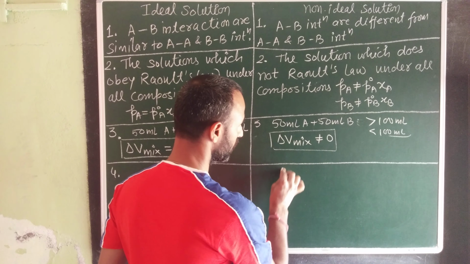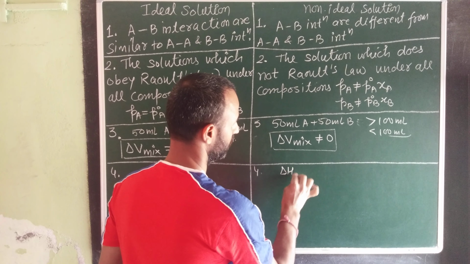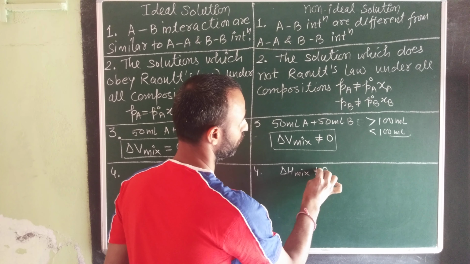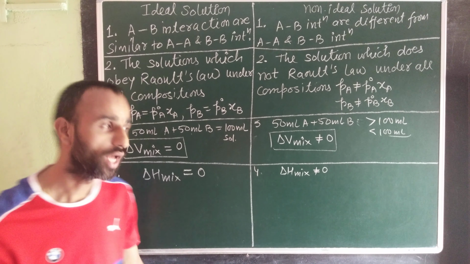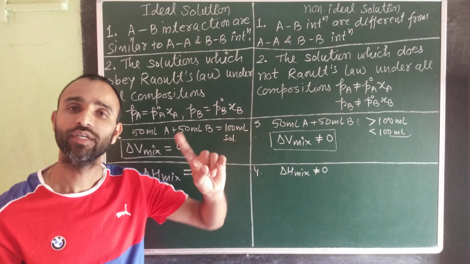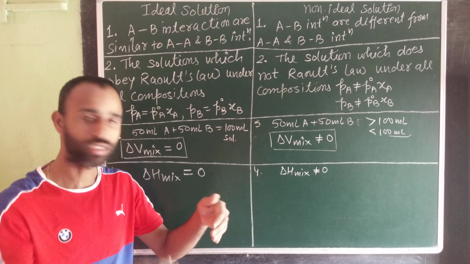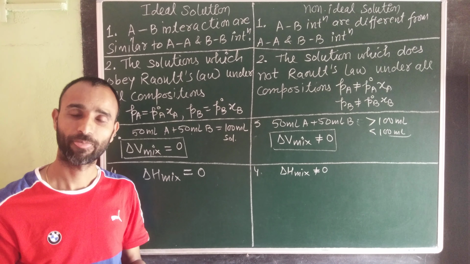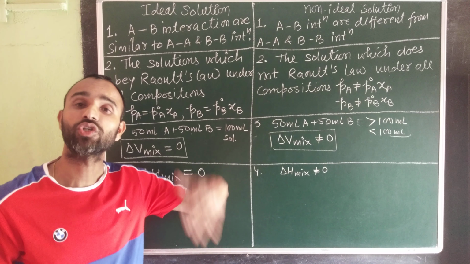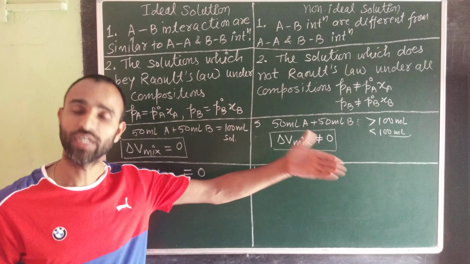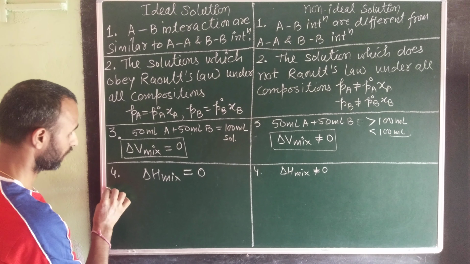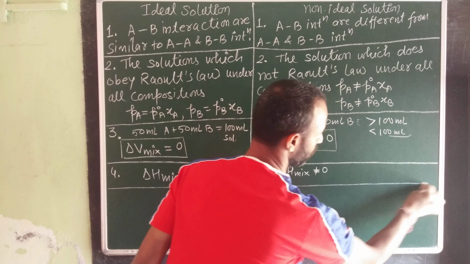But in the non-ideal case, enthalpy of mixing is either greater than 0 or less than 0. Either energy is absorbed or released. If attractions are weaker, energy is absorbed. If attractions become stronger, energy is released. That's why delta H mixing is not equal to 0.